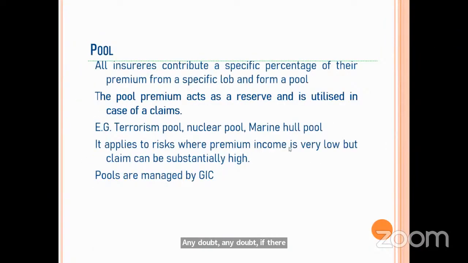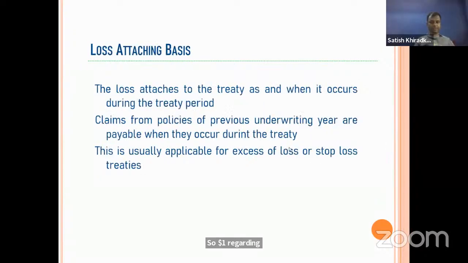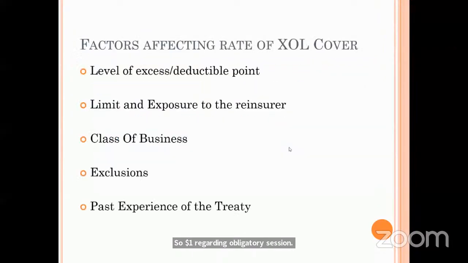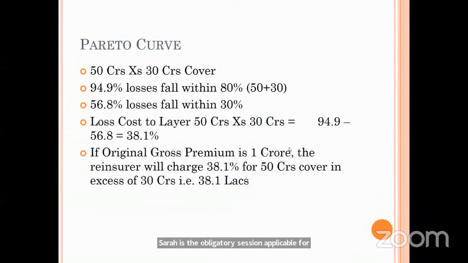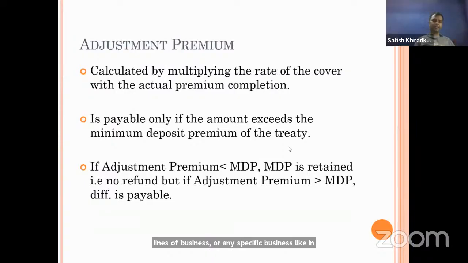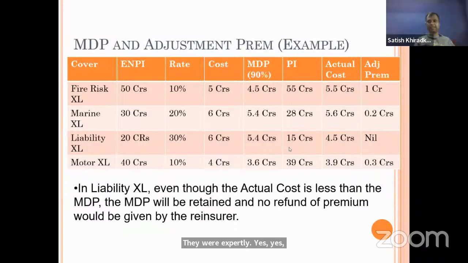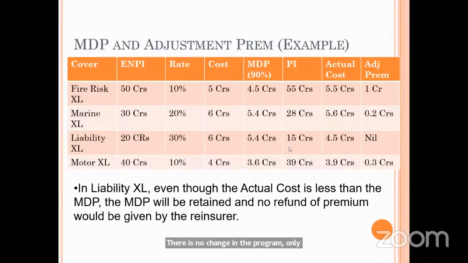Sir, one doubt regarding obligatory cession. Is the obligatory cession applicable for all the lines of business, or any specific business? Earlier, RSB and government business, the government business as a whole, were excluded from obligatory cession. Is it the same in this program also? Yes, that is still excluded. There is no change in the program. They only reduced it to 4%, nothing else. Okay.